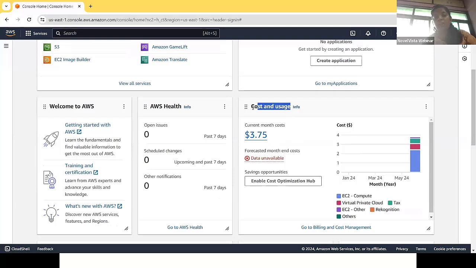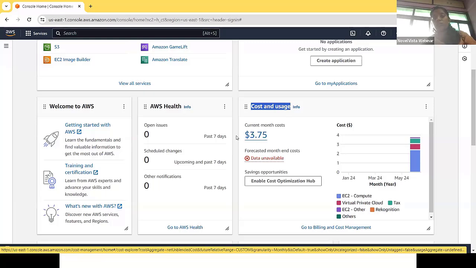Definitely, if you purchase hardware, if you purchase physical servers, we have to spend lots of money for these physical servers. But if we use virtual servers provided by cloud providers like AWS, definitely the cost is less. So this will be the cost. AWS provides pay as you go, meaning for however much time you utilize these AWS services, you need to pay as per that.